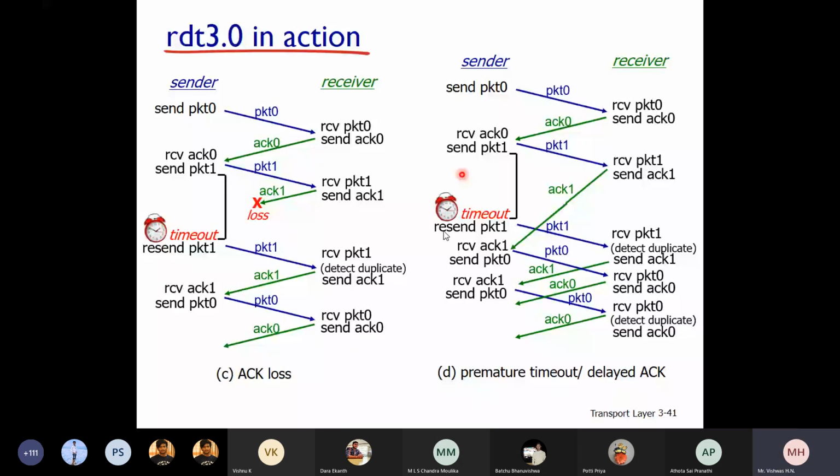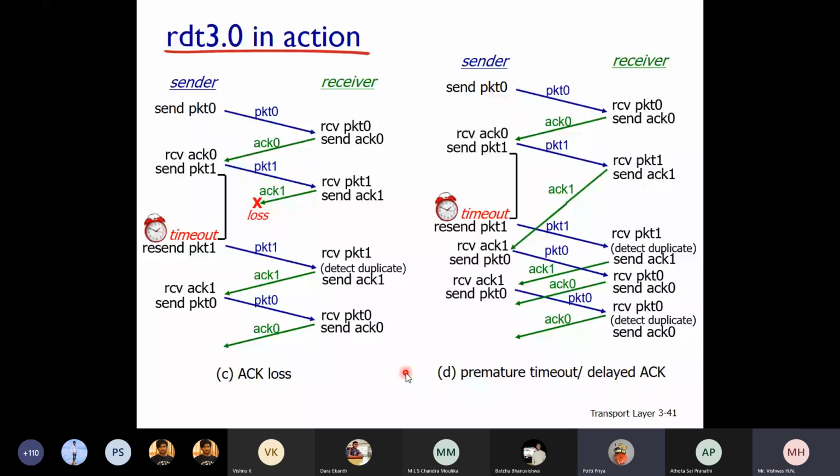If you have 0 and 1, the packet sequence number and acknowledgement number will always be alternating between 0 and 1, which might create problems. So instead of having only 0 and 1, let us have a wide range of sequence numbers, which will definitely help solve this problem. Am I clear, students? Is the problem with RDT 3.0 clear?